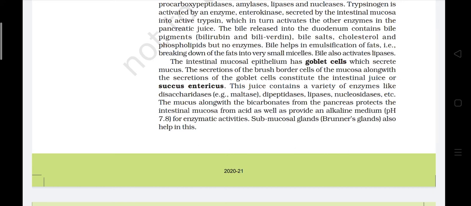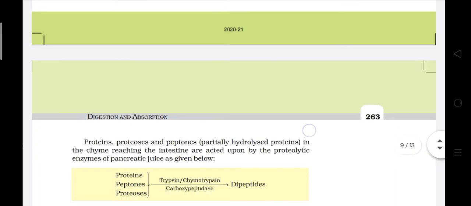The juice contains a variety of enzymes like disaccharidases, for example maltase, dipeptidase, lipase, nucleosidase, etc. The mucus along with the bicarbonates from the pancreas protects the intestinal mucosa from acid as well as provides an alkaline medium, pH 7.8, for enzymatic activities. Some mucosal glands, Brunner's glands, also help in this.